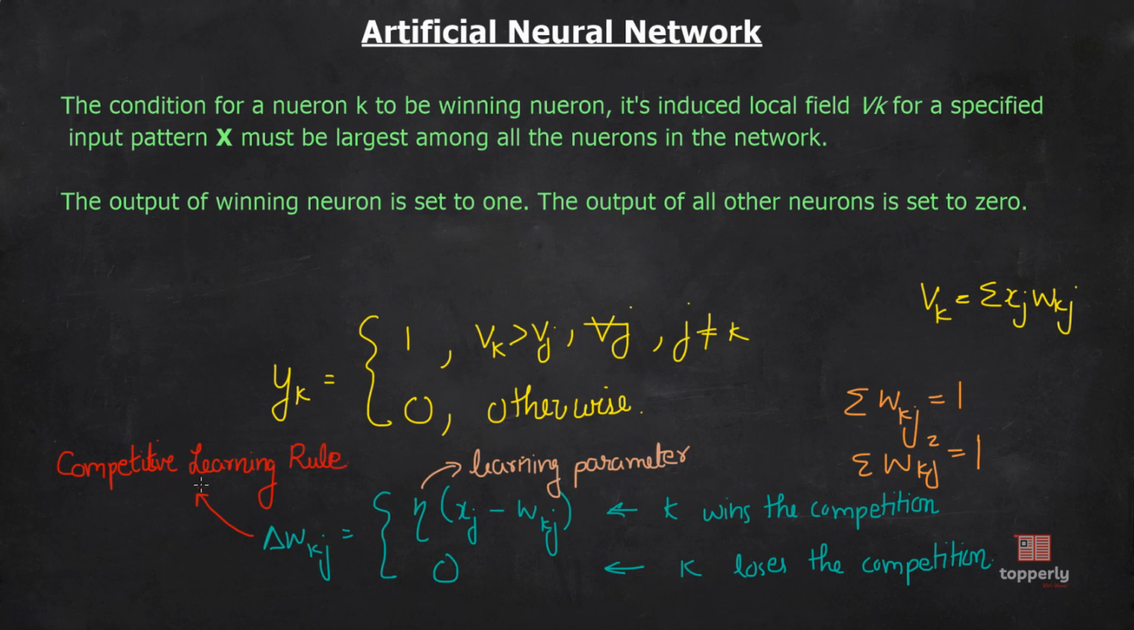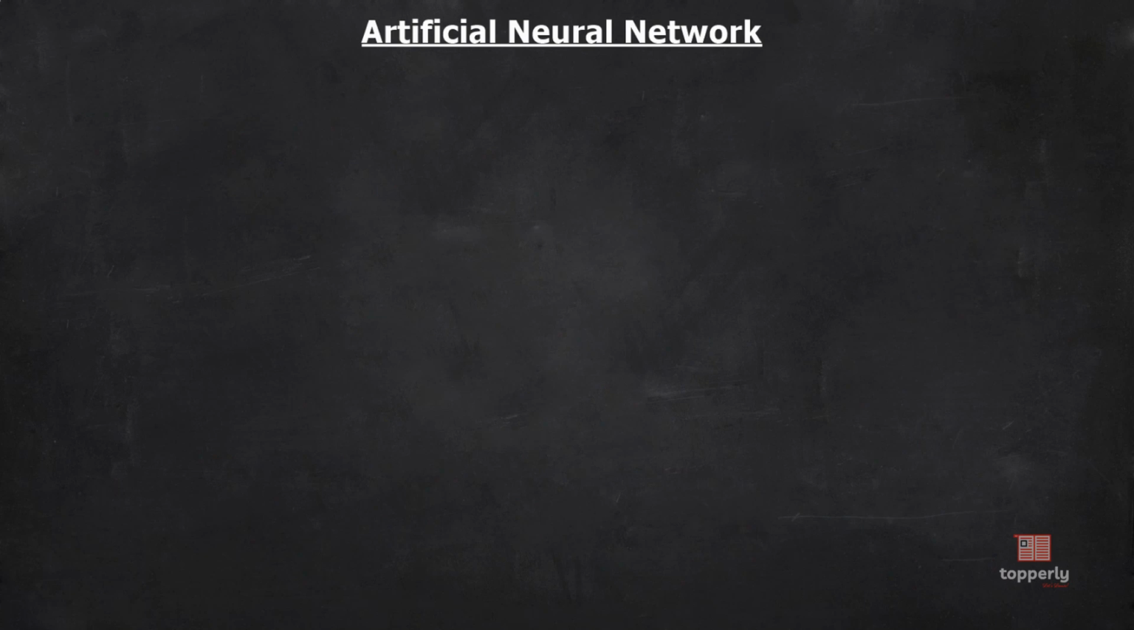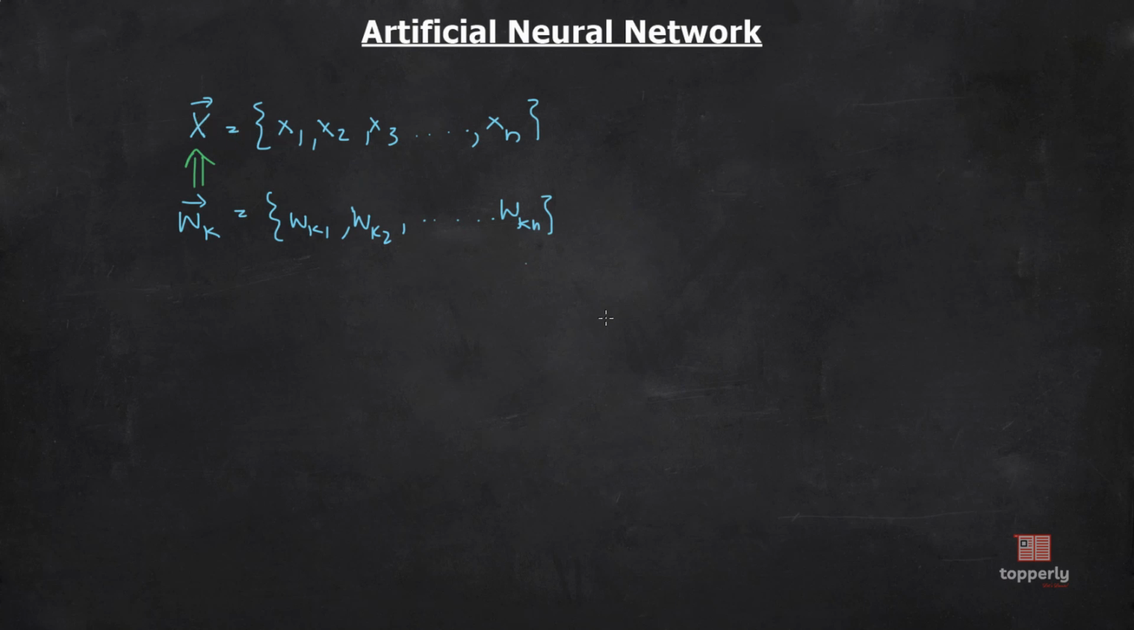Okay. This rule has an overall effect of moving the synaptic weight vector Wk of the winning neuron k towards the input pattern X. What I meant is, suppose we have an input vector X given by x1, x2, x3, etc. to xn, and we have a synaptic weight vector Wk given by wk1, wk2, etc. to wkn. Over time, as the learning progresses, this weight vector Wk will approach the input vector X. Okay. That is how the output neurons become feature detectors.